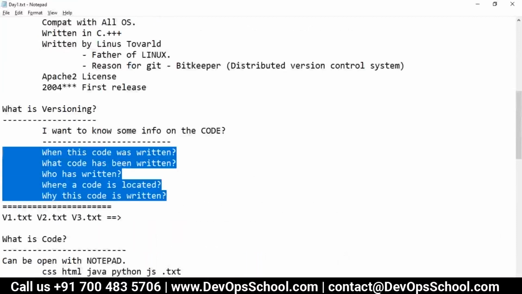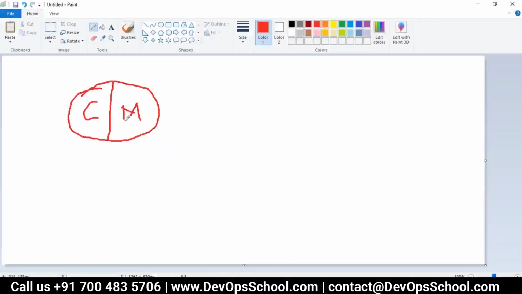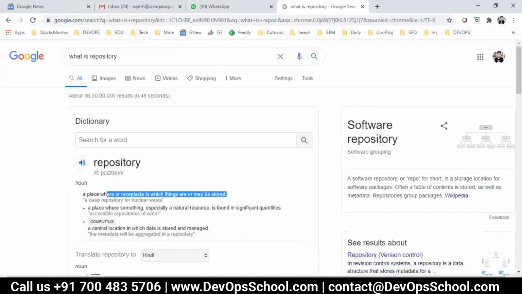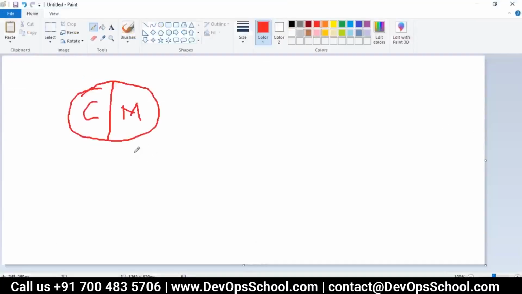It will store when this was committed, who has committed, and reasons for why this was committed, all this stuff. So this is the metadata. This is called repository, and just now we learned this is the repository, okay. So some data to be stored.